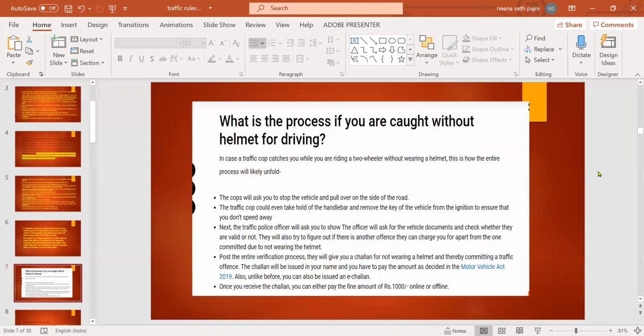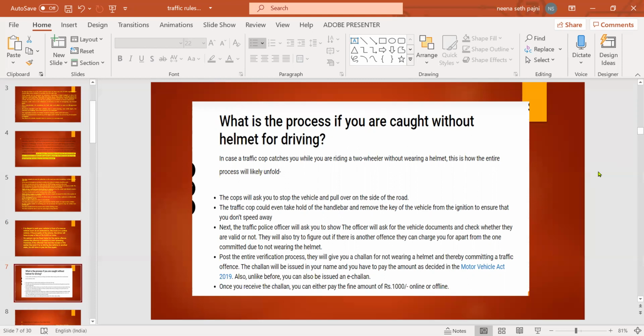So, what is the process if you are caught driving without a helmet? In case the traffic cop catches you while you are riding a two-wheeler without wearing a helmet, this is how the entire process will likely unfold. The cop will ask you to stop the vehicle and pull over to the side of the road. The traffic cop may even take hold of the handlebar and remove the key of the vehicle from the ignition to ensure that you don't speed away.